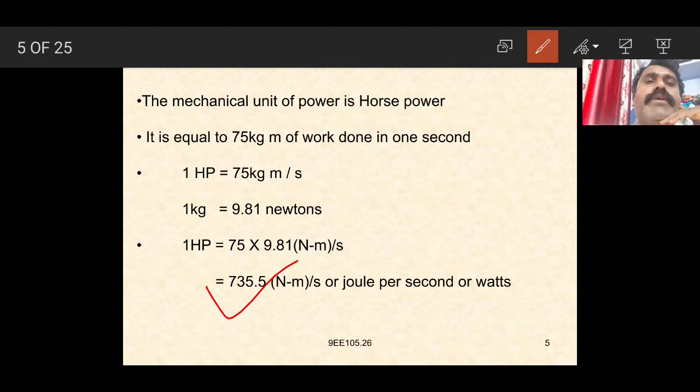Again 1 HP is equal to 75 kg meter per second. 1 kg is 9.81 newtons. 1 HP is equal to 75 into 9.81 Newton meter per second, which is equal to 735.5 Newton meter per second, or joule per second, or watts.